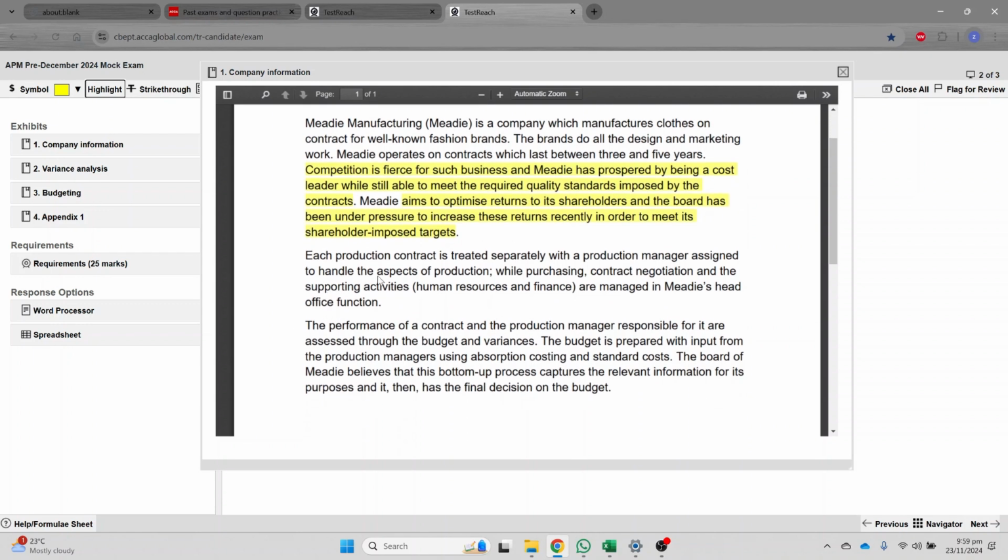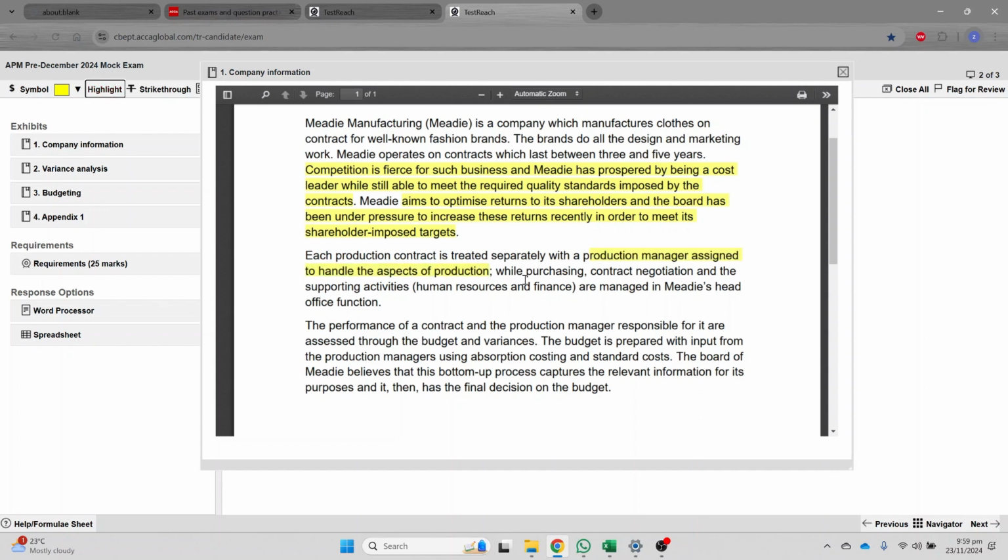Each production contract is treated separately with a production manager assigned to handle aspects of production, while purchasing, contract negotiations and supporting activities are managed by the head office function. So the production manager is assigned to handle the aspects of production only. That's an important point.